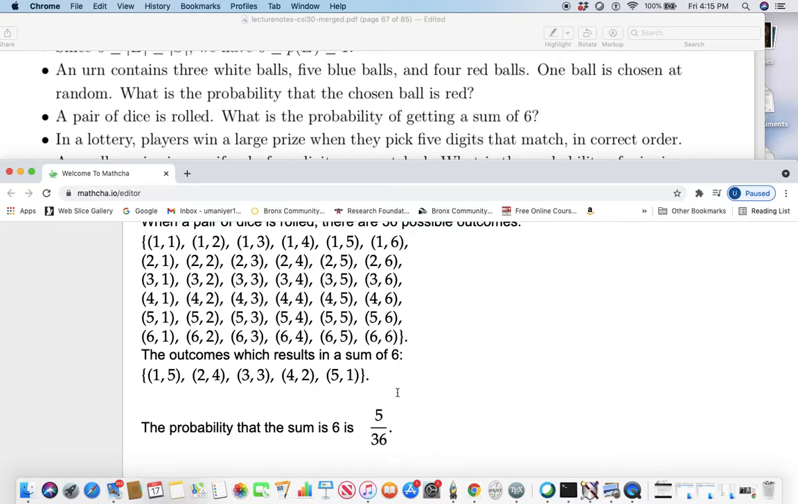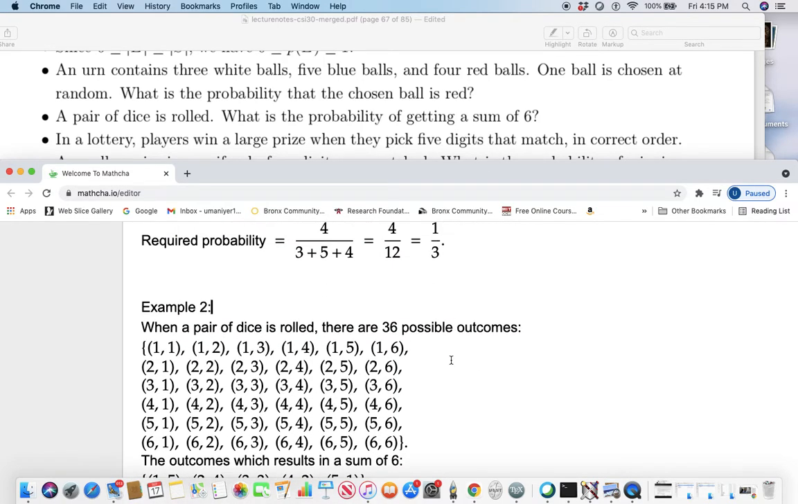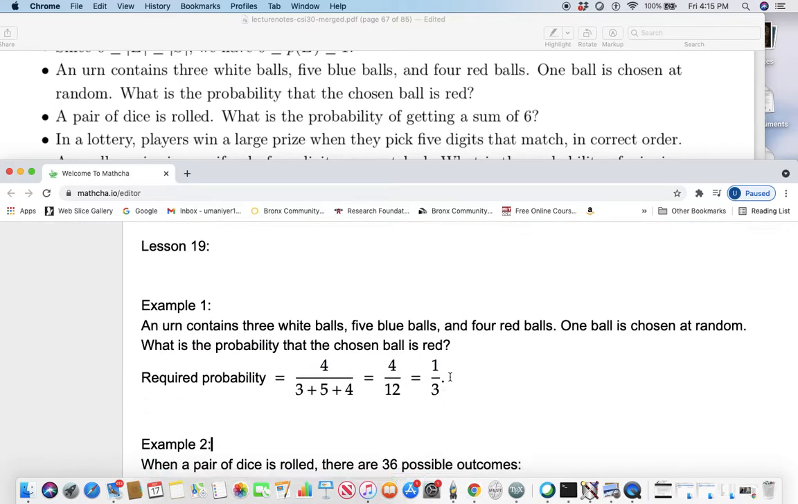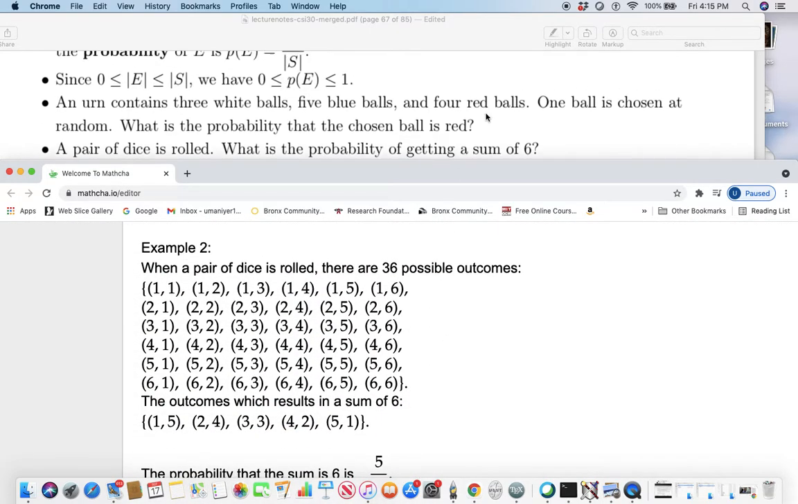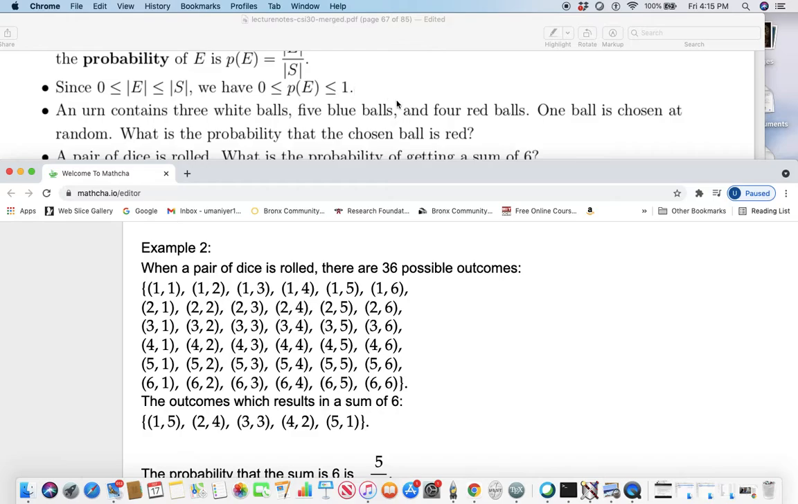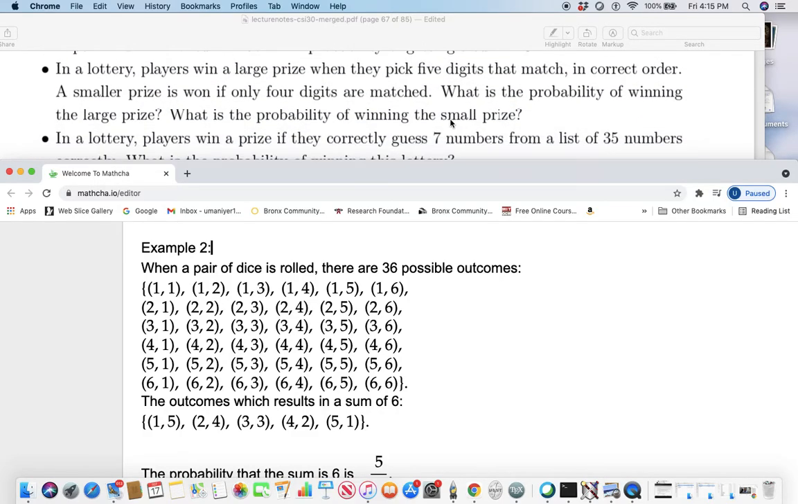So this is important, guys. Notice probability has to be always between 0 and 1.